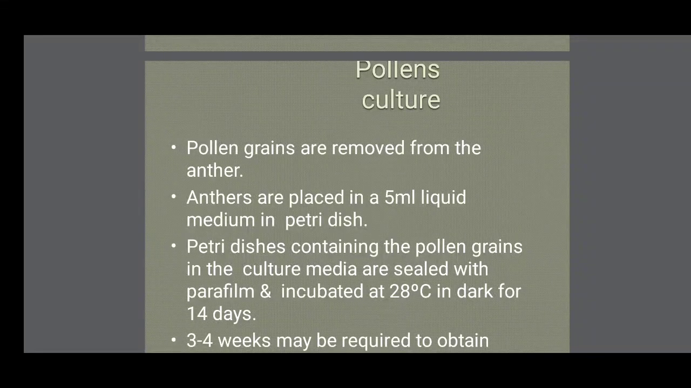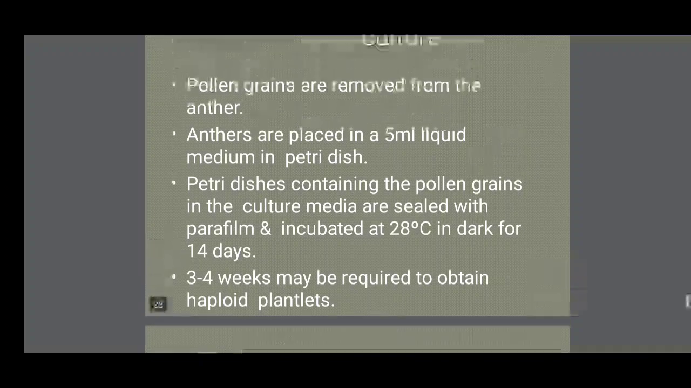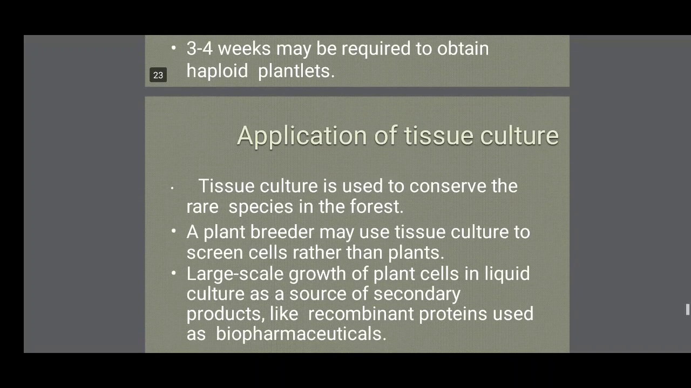Pollen culture, another important culture. Pollen culture is used for production of haploid plants. The first step: pollen grains are removed from the anther. Second step: anthers are placed in 5 ml liquid medium in a petri dish. The petri dish containing the pollen grains in the culture media is sealed with parafilm and incubated at 28 degrees Celsius in the dark for 14 days. 3 to 4 weeks may be required to obtain haploid plantlets. It is very useful to produce haploid plants. Haploid plants are useful in genetic experiments and produce few genetic lines.